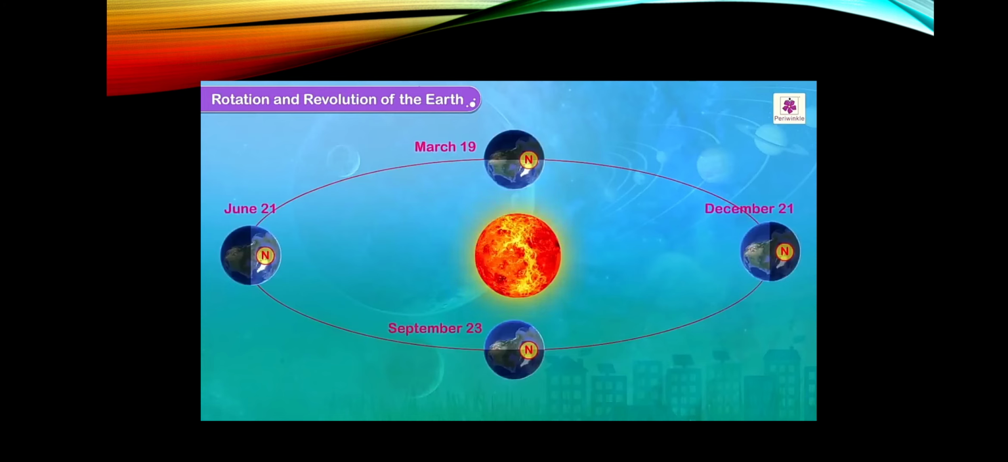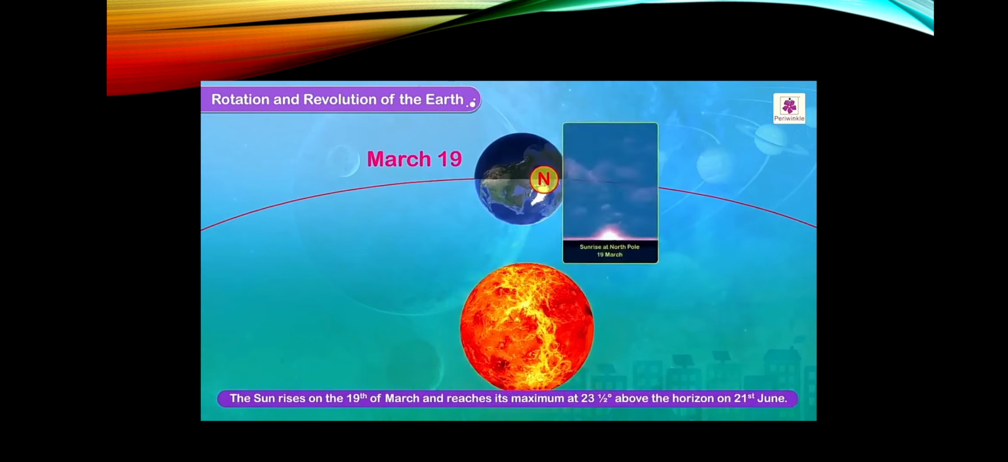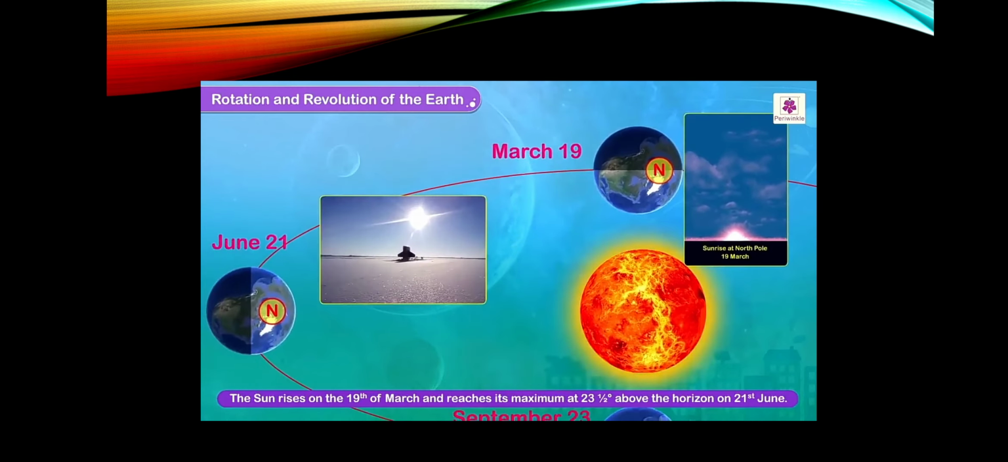During the Earth's revolution around the sun, the sun's rays reach the North Pole only from the month of March to September. Thus, on the North Pole, the sun rises on the 19th of March and reaches its maximum at 23.5 degrees above the horizon on 21st June.